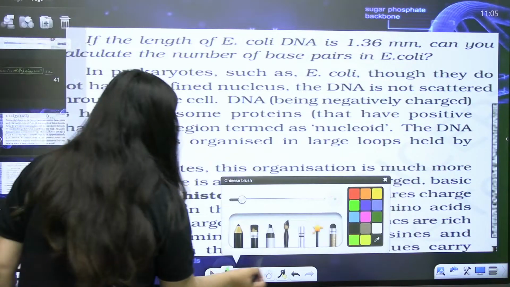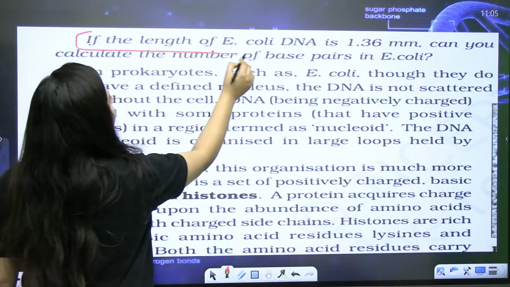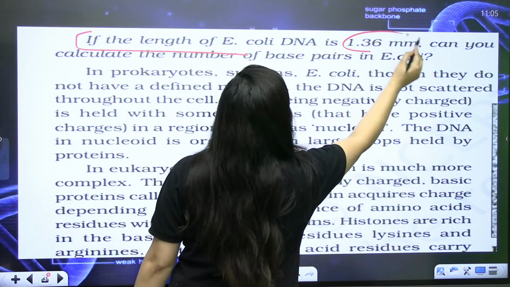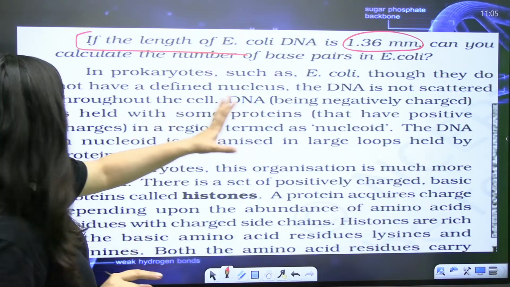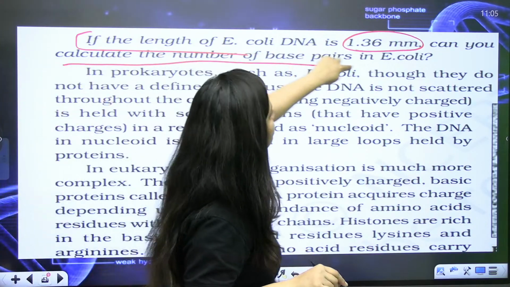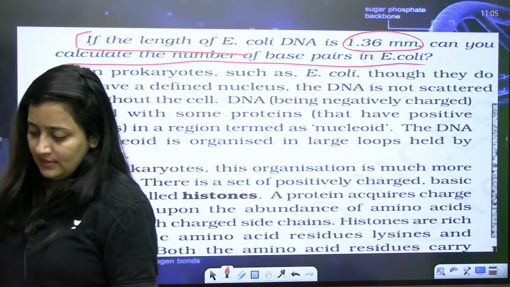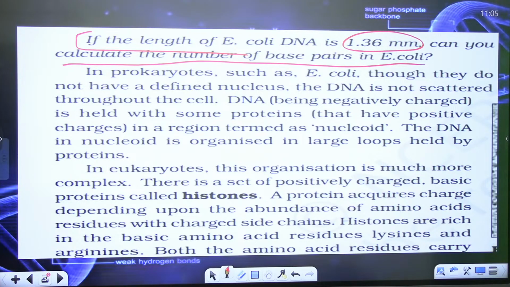Now this part you need to solve: if the length of the E. coli DNA is 1.36 mm, it is mm, not meter, can you calculate the number of base pairs in E. coli? You need to use this formula, of course. Can you explain that?